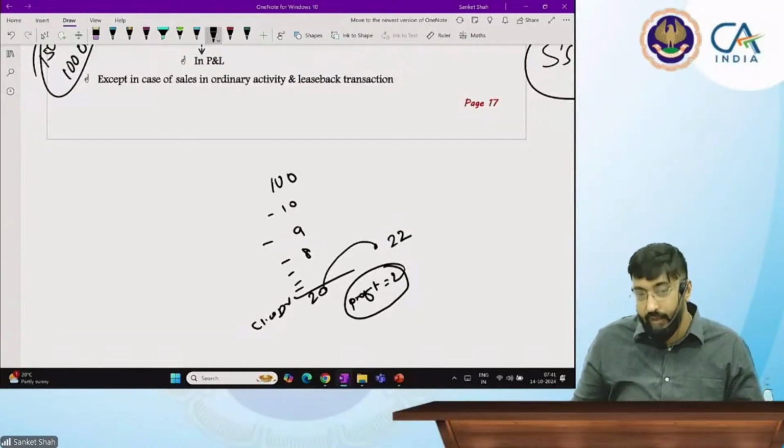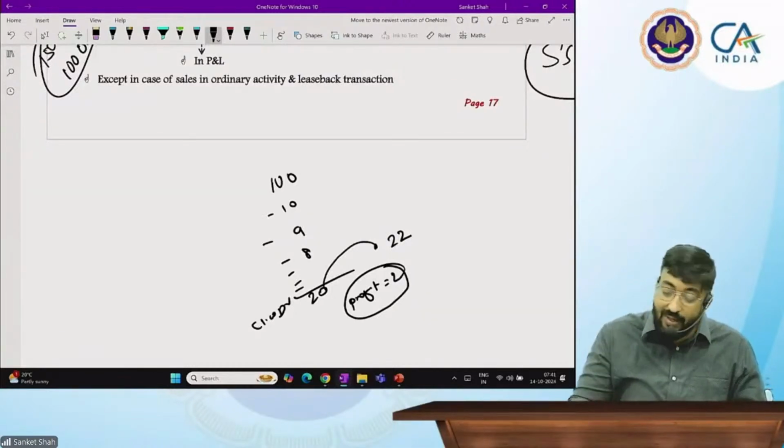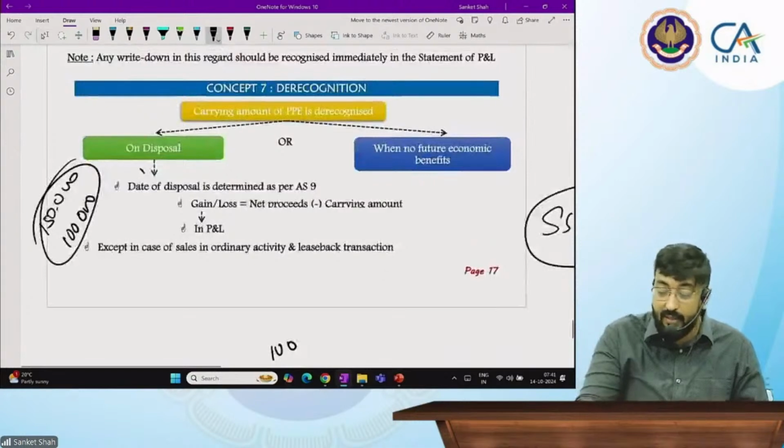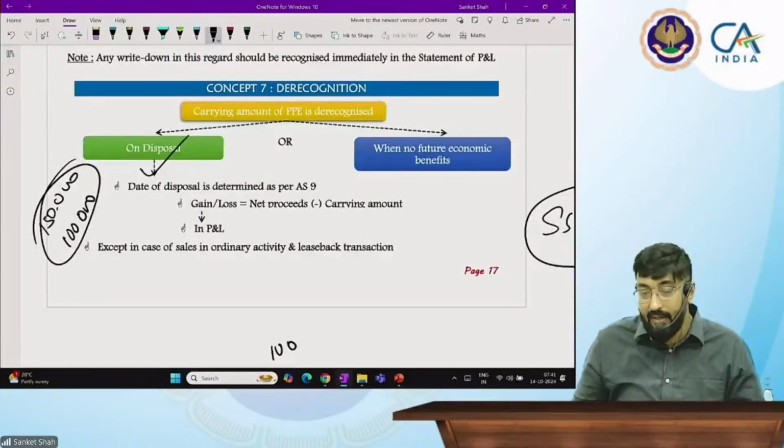Then you are going to book it. So now, is there an asset in your books after selling it, after disposing it? No, sir. This is called derecognition. This is the first criteria.